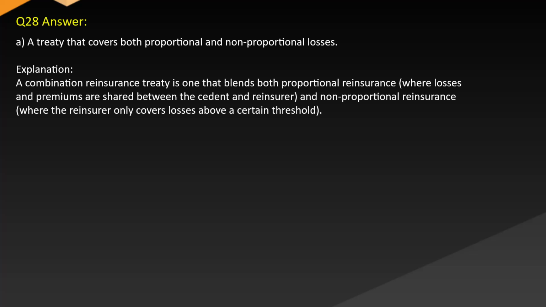Explanation: a combination reinsurance treaty is one that blends both proportional reinsurance, where losses and premiums are shared between the cedent and reinsurer, and non-proportional reinsurance, where the reinsurer only covers losses above a certain threshold.